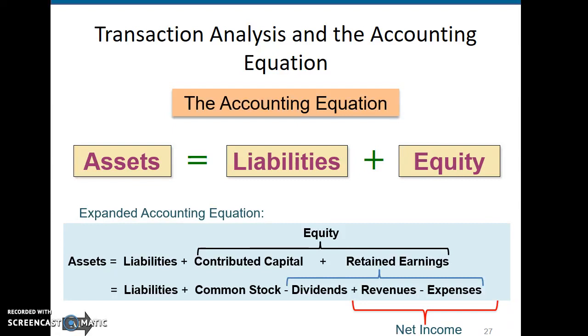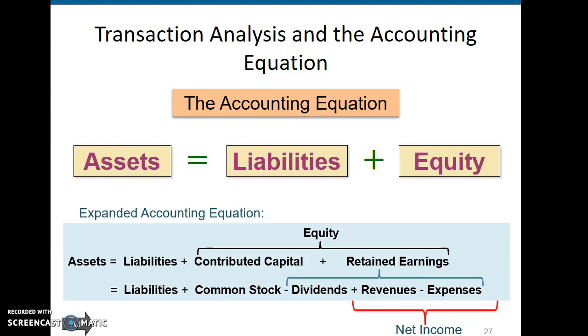Our investors, they invested and they purchased common stock, but we made a lot of money. We decided we want to give dividends out to our shareholders because we want to keep them happy. We want them to continue to invest, and we want new investors to invest in our business. So we want to be a company that is known for paying dividends. Even though dividends are not required, it's nice to be able to pay a dividend because it shows that your company is stable and continuing to make money, because otherwise we would not be paying dividends.